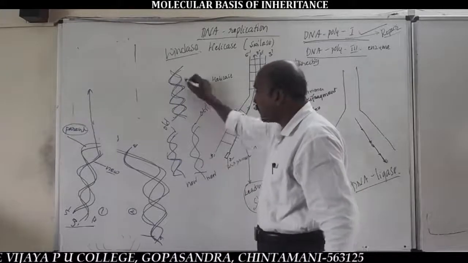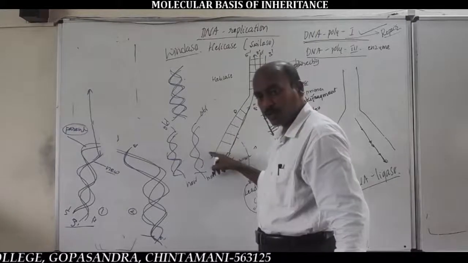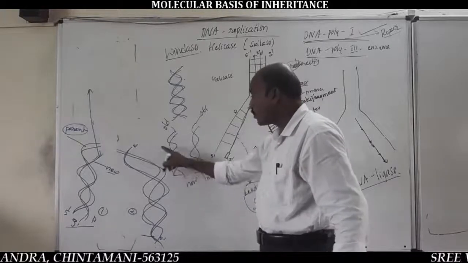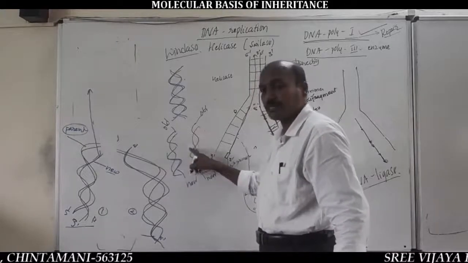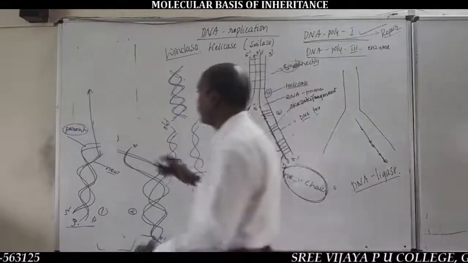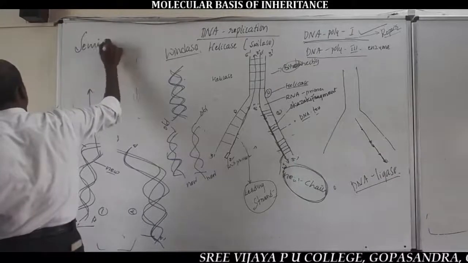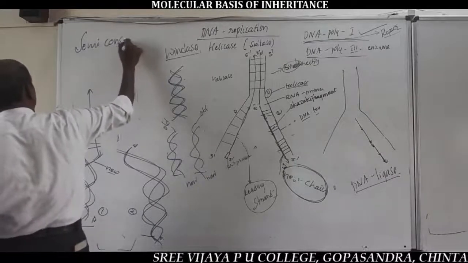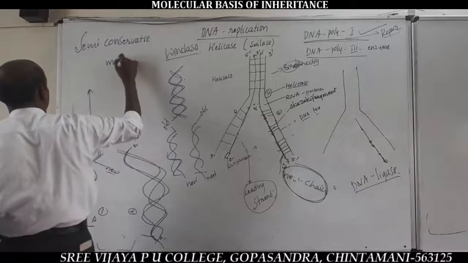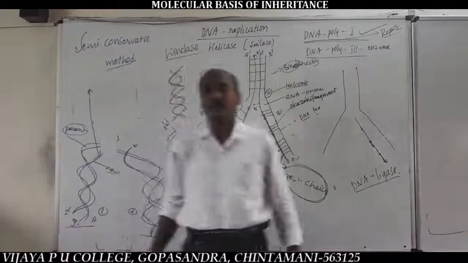So, one parental DNA produces two daughter DNA molecules. And in each daughter DNA molecule, one is the old strand, another one is the new strand. Hence, this kind of DNA replication is called the semi-conservative method of DNA replication. Very important for a 5 mark question.